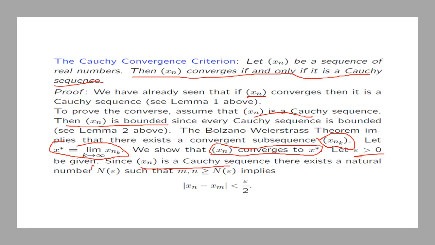Since xn is a Cauchy sequence, we can find a natural number capital N epsilon such that if small n and small m are bigger than capital N epsilon, then the distance between xn and xm is less than epsilon over 2. Here we are simply using the fact that xn is a Cauchy sequence.